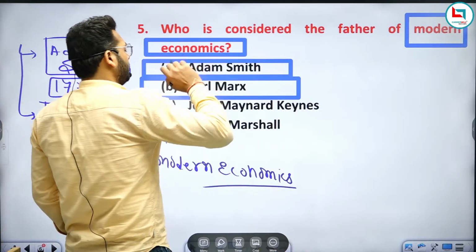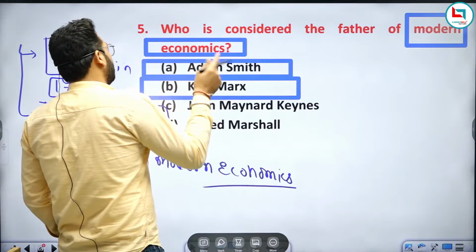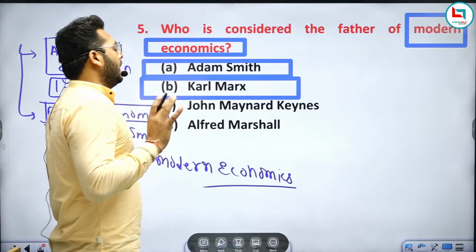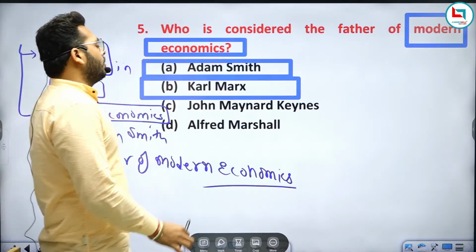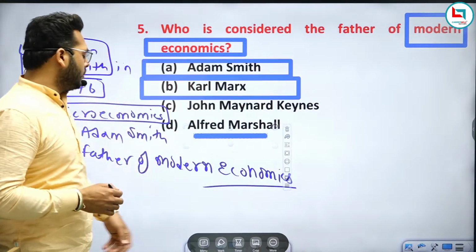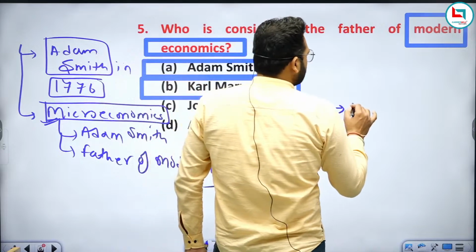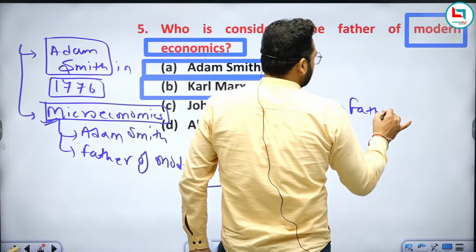After unfavoring the theory of capitalism introduced by Adam Smith, who is John Maynard Keynes? He is also an economist. He is called the father of macroeconomics, right?